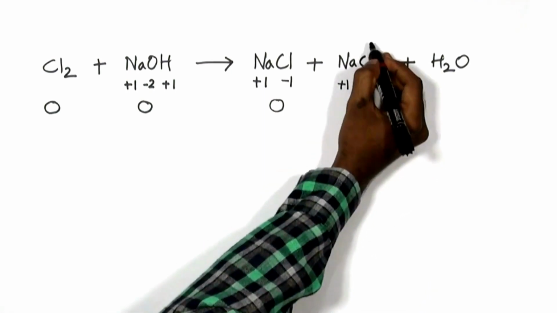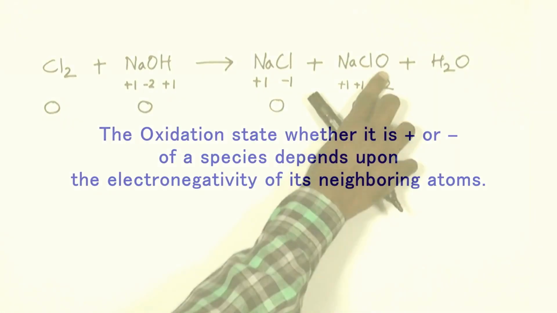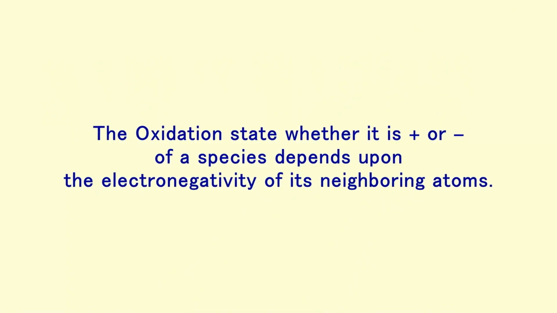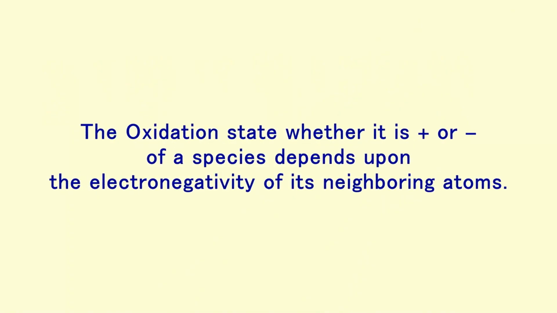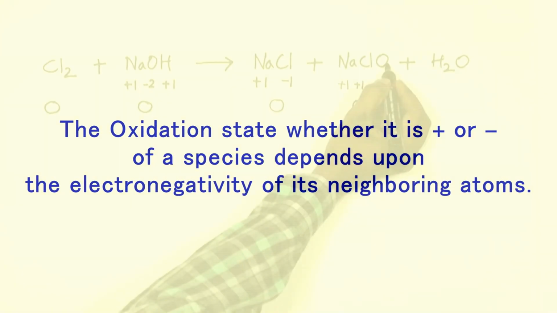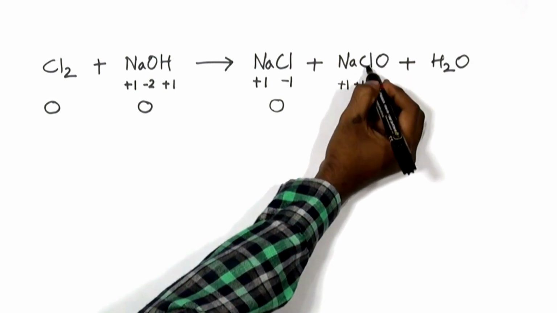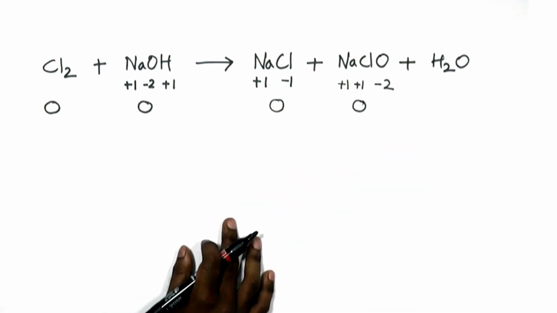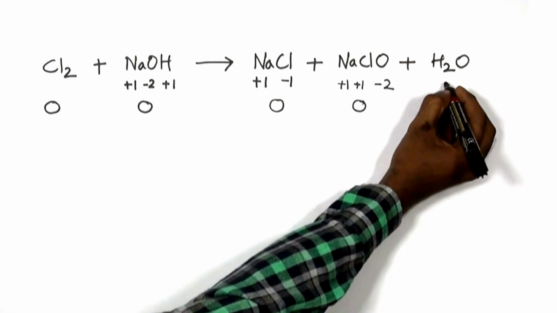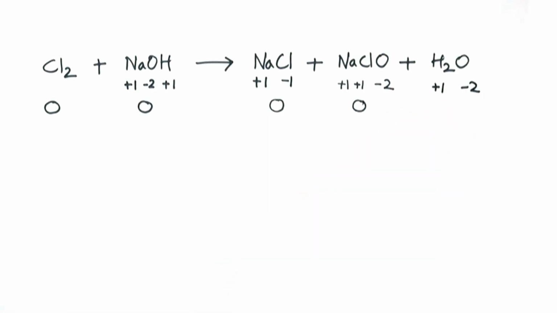Note, chlorine should have a minus 1 charge, but according to the fourth point, which we discussed already, the charge of an atom depends upon the neighboring atom. So oxygen's electronegativity makes chlorine lose electrons, so that chlorine becomes positive. And as we have seen already, hydrogen has got a charge of plus 1 and oxygen has minus 2.